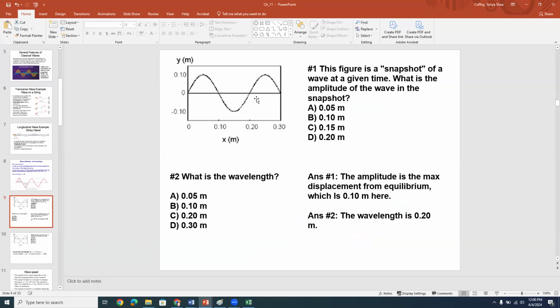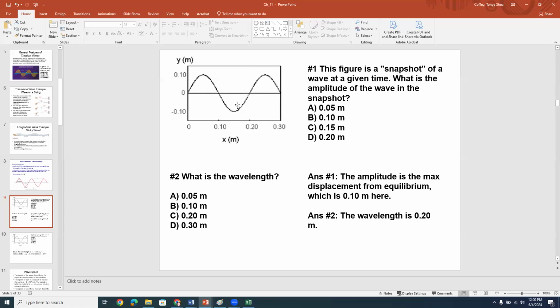Okay, so here is a snapshot of a wave at a given time. And so you see the sinusoidal looking thing. And on the y-axis, that's the displacement of the wave from equilibrium. And then the x-axis, maybe this is a snapshot of a water wave or a wave on a string. And this shows you where the crests and troughs are for that wave. Okay, so what's the amplitude of the wave in the snapshot? Well, here, remember the equilibrium is indicated by the horizontal line, which is the disturbance of the medium from its equilibrium position would be the wave that goes like this, okay?